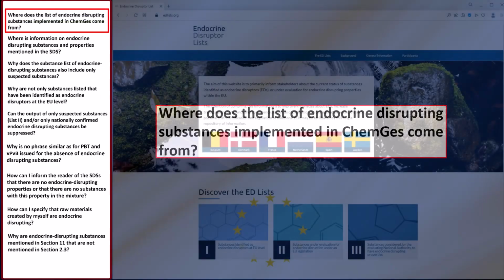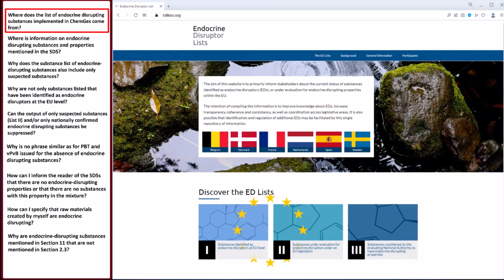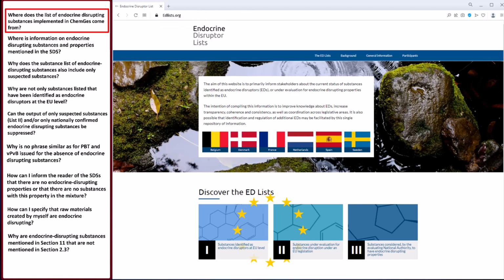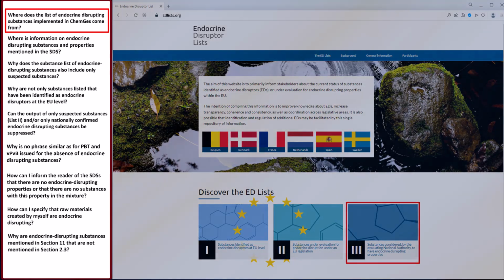The list of endocrine-active substances that we have implemented is a compilation of several lists that can be viewed on the website edlists.org. This compilation includes the following sublists. List 1 contains substances that have been identified as endocrine disruptors at EU level. List 2 contains substances for which there are indications that they are endocrine disruptors, but whose evaluation under EU law has not yet been completed. List 3 contains substances that are classified as endocrine disruptors by the national authority performing the evaluation.